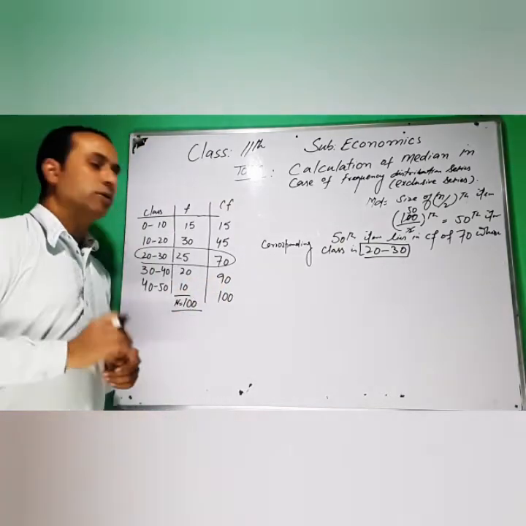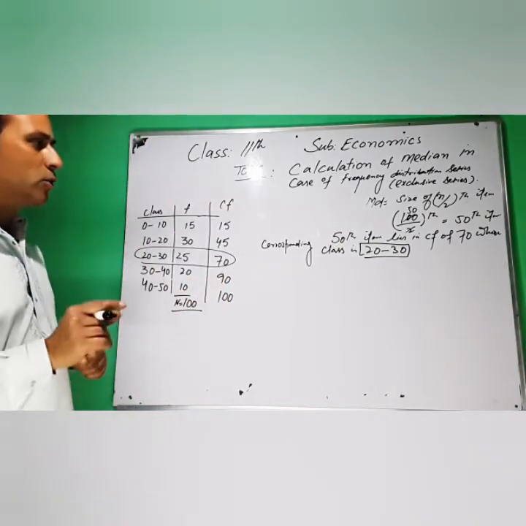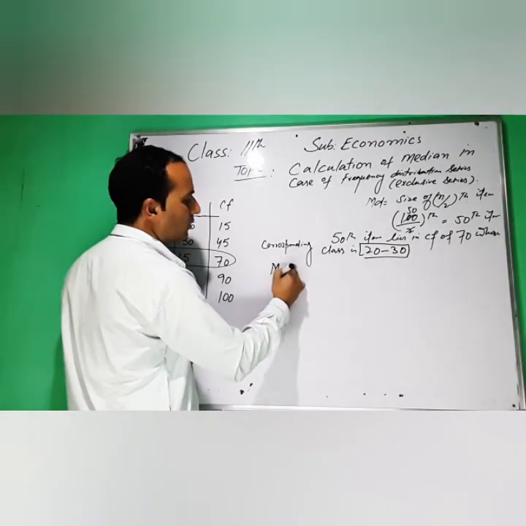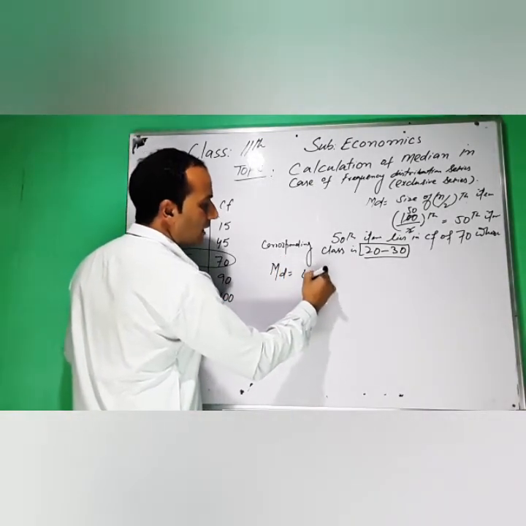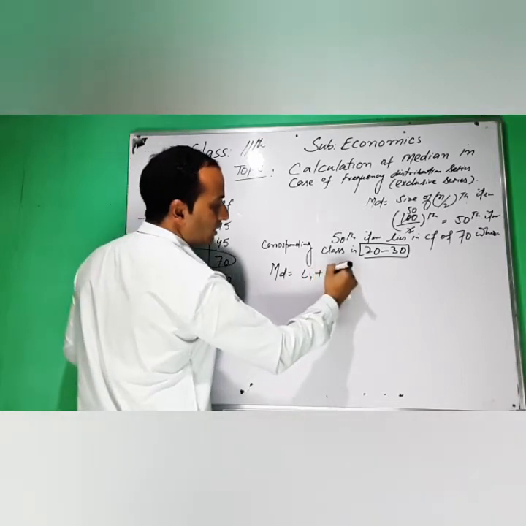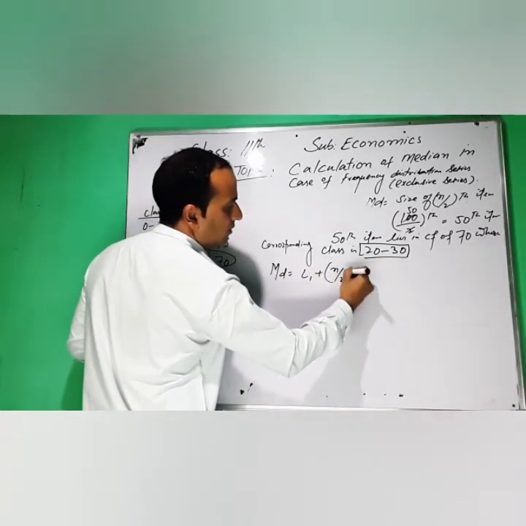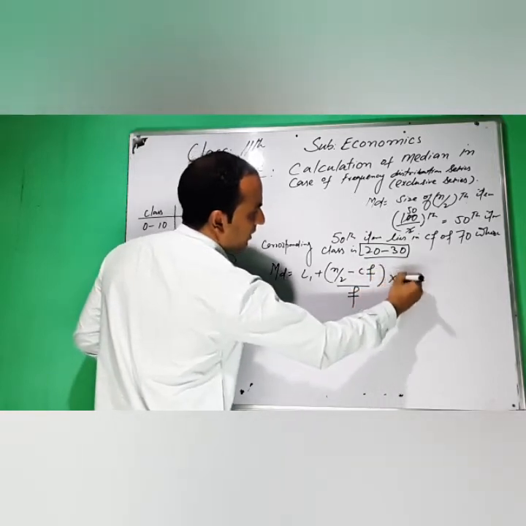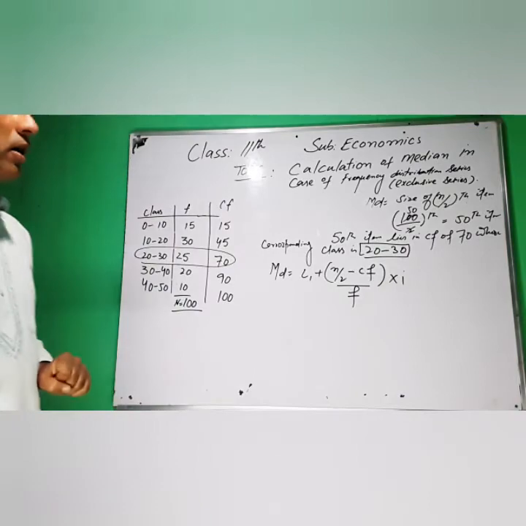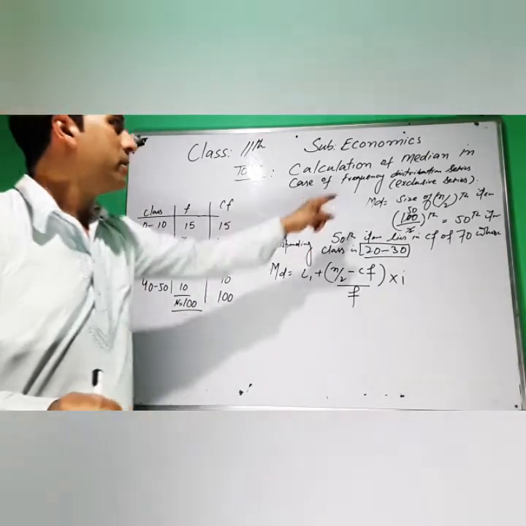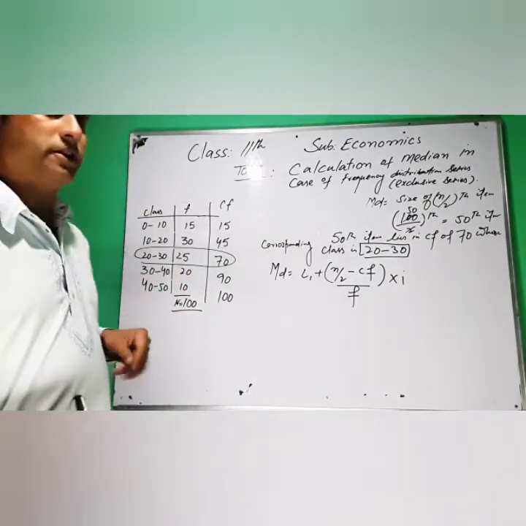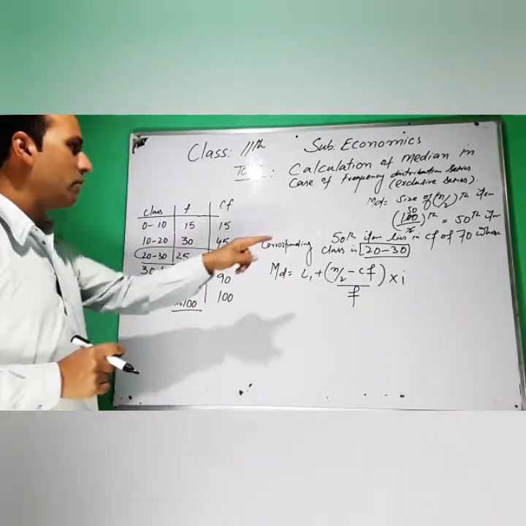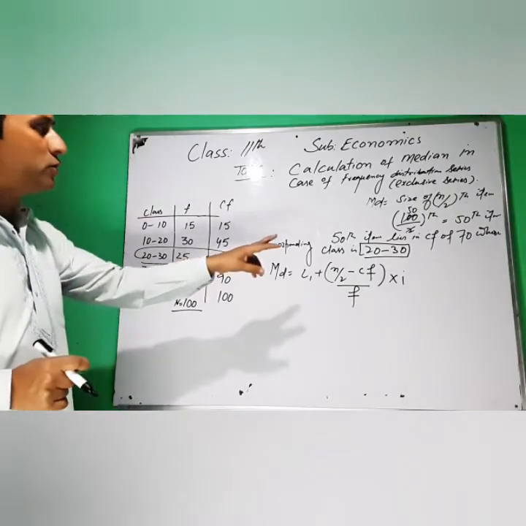So we have to find the median. To find the median, we have the formula: Median is equal to L1 plus n by 2 minus CF, divided by F, into I. This is the formula for calculating the median in case of a frequency distribution series, this continuous series. First you have to find the median class.